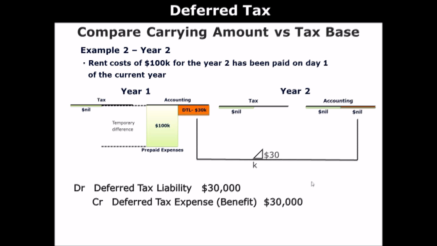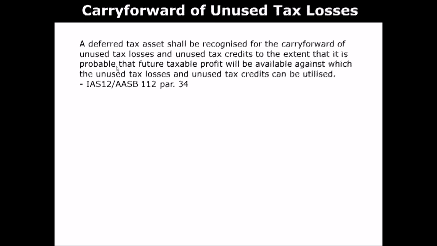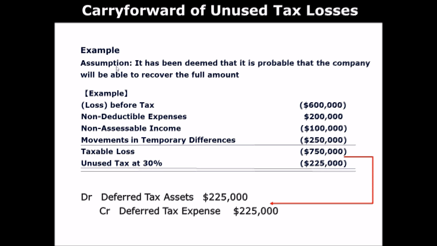But anyway, all right. So the next slides, I'm talking about carry forward of unused tax losses. Okay. So, what is unused tax losses? So unused tax losses is this. So what is this, right? So in the previous example, this was taxable income. So this was positive, and thus the company had the liability to pay tax to the tax office, right?